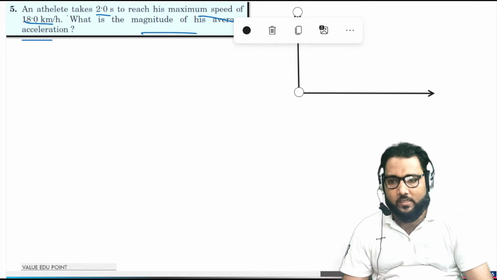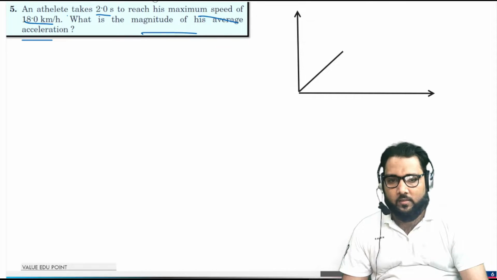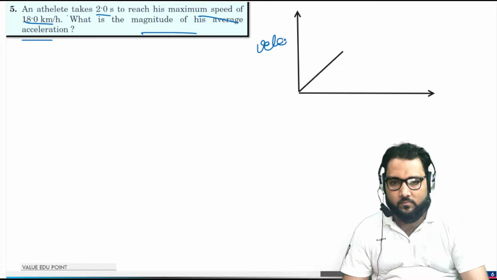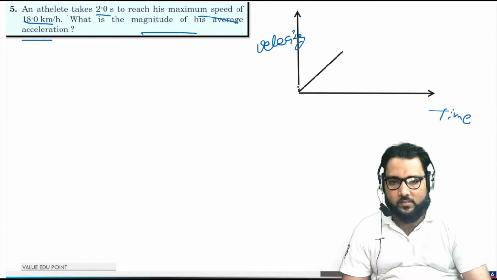The question is saying one athlete takes 2 seconds to reach his maximum speed. So the athlete is going in this direction and his velocity is increasing. This is the velocity, this is the time. He starts from 0 and goes to 2 seconds. What is the value of this particular time?